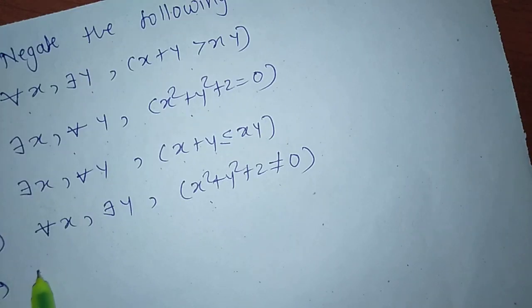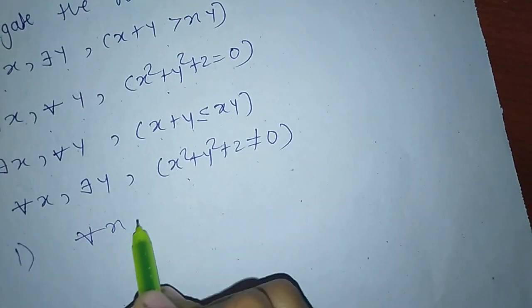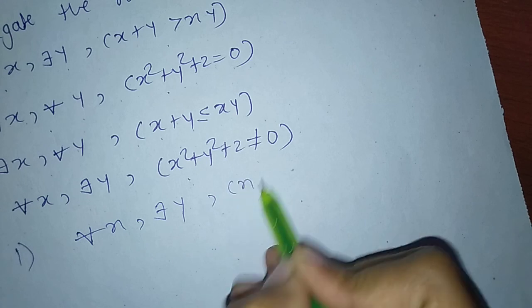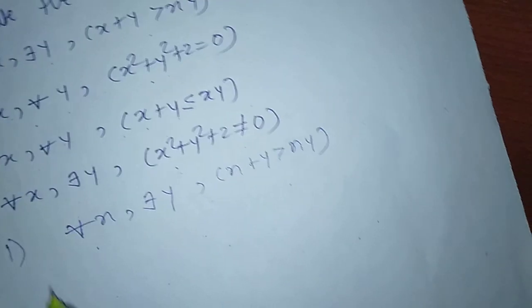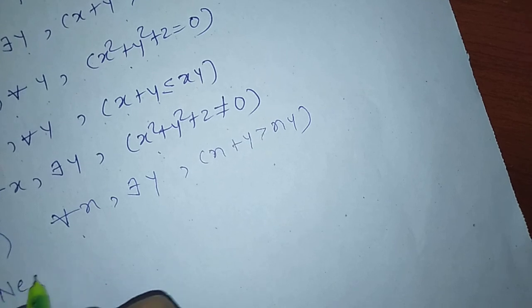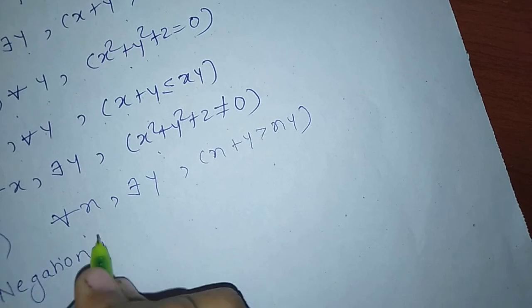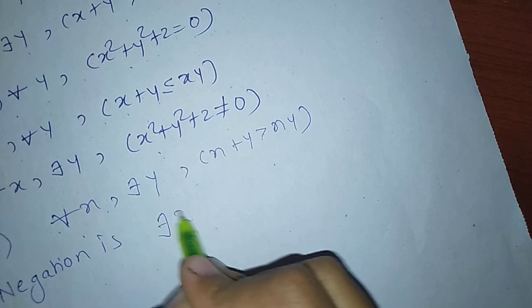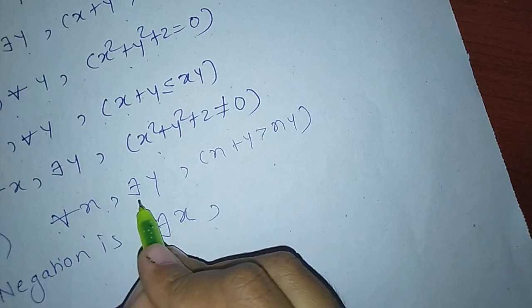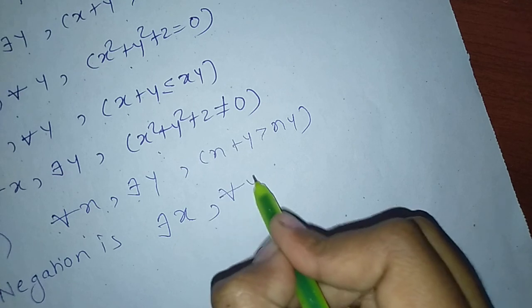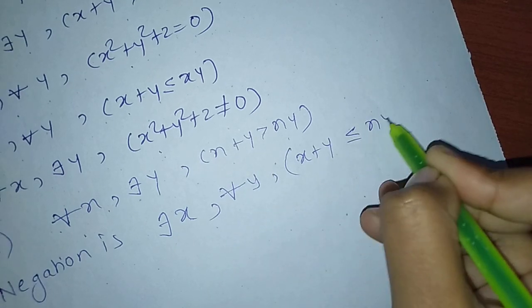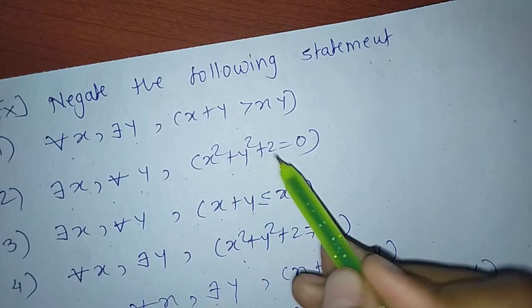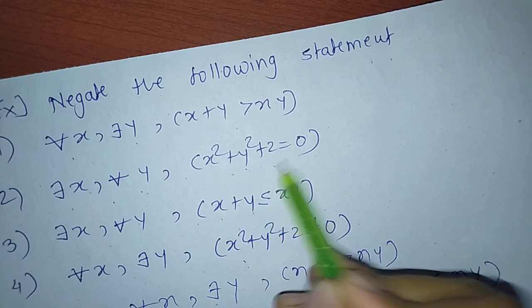First statement is for all x there exists y such that x plus y greater than xy. Negation of this statement: negation of for all means there exists x, negation of there exists means for all y, and the negation is x plus y less than or equal to x into y. Second, there exists x for all y such that x square plus y square plus 2 equal to 0.